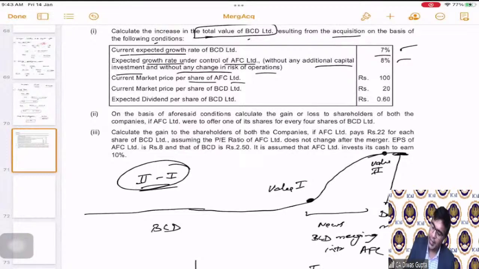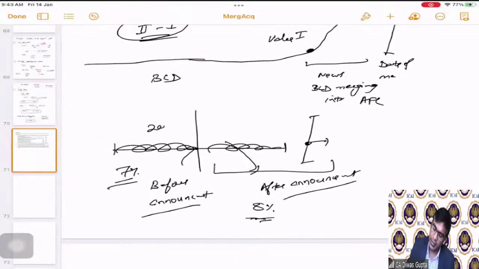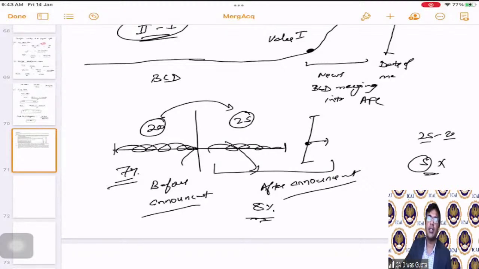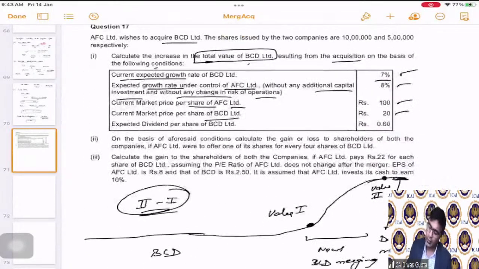The current market price of AFC is given as 100, and BCD is given as 20. We have to calculate the market price after announcement. Let's say it comes out to be 25. So this is the change, 5 rupees per share, is what the question is asking us. We will multiply it with the total number of shares, correct? And the expected dividend is 0.60. That is also given to us.